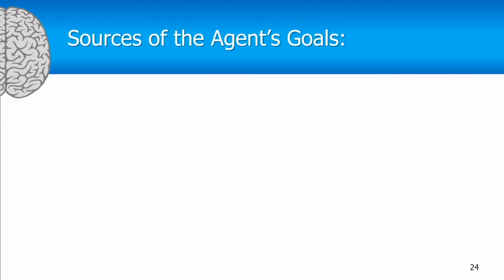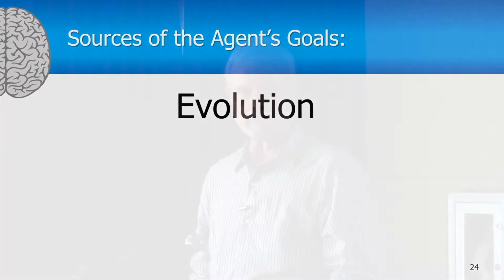Now, the source of goals for the three agents starts with evolution, and the evolutionary goal for the thinker is just to solve problems. Now, the evolutionary goals for the doer are many. The three major categories of goals for the doer are survive, reproduce, and be social. We're very social animals, as you can demonstrate by this gathering here. And so the doer has those three major goals. There's lots of minor goals associated with that, like get water, get food, get shelter, things like that. So those are the three major categories.